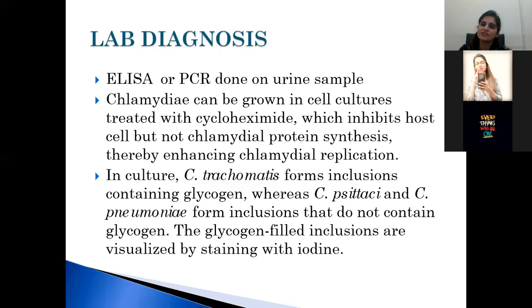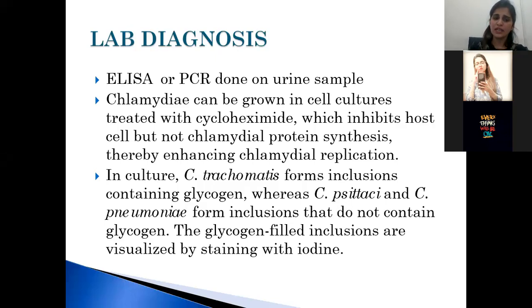Chlamydia can be grown in the cell cultures treated with cycloheximide, which inhibits the host cells but not chlamydial protein synthesis, thereby enhancing chlamydial replication. You can also grow the chlamydia in the cell cultures, and you will treat it with cycloheximide, which will inhibit the host cells and enhance the chlamydial replication. So, cycloheximide क्या करती है? Chlamydial replication को enhance करती है और host cells को inhibit करती है.